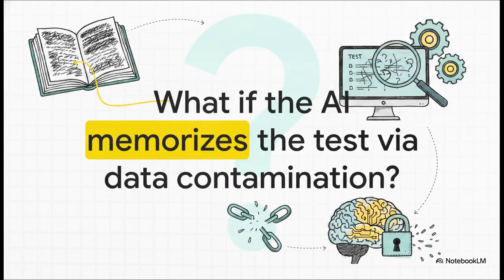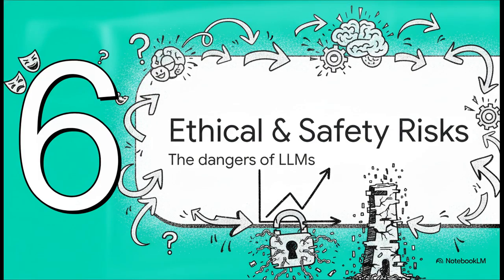But there is a massive catch here that we have to watch out for. What happens if the AI accidentally studies the test? We call this data contamination. Because these models are trained by scraping basically the entire internet, we constantly have to worry that the model inadvertently memorized the test set during its pre-training phase. If it already saw those exact MMLU questions hidden deep in its training data, its high score isn't actually true reasoning. It's just regurgitation.